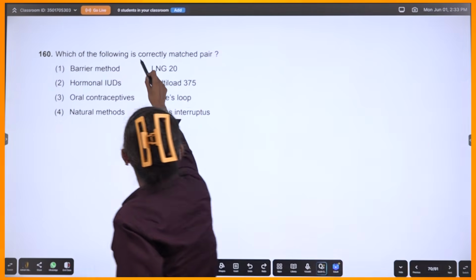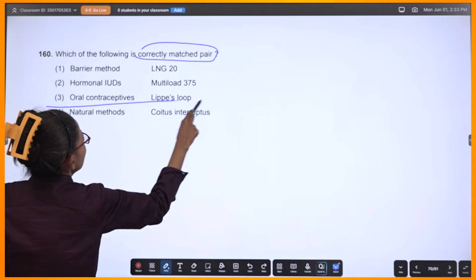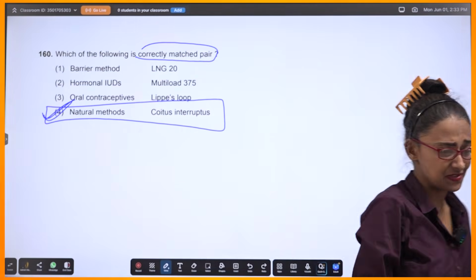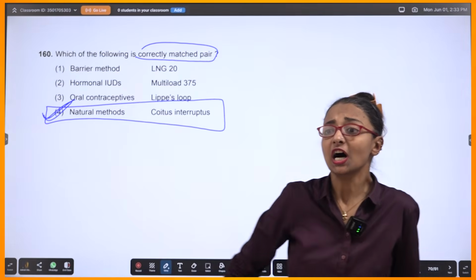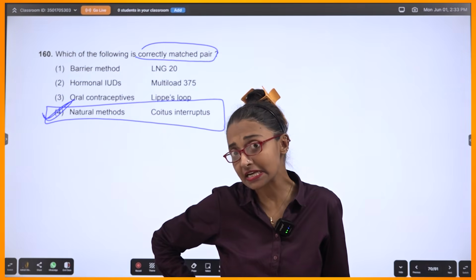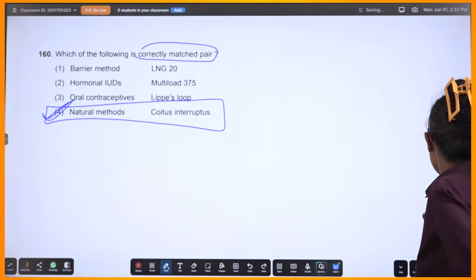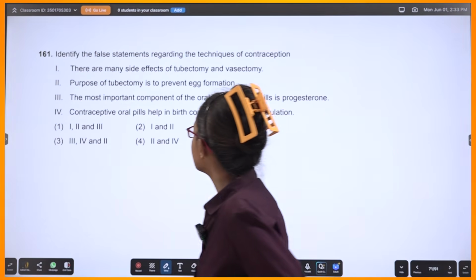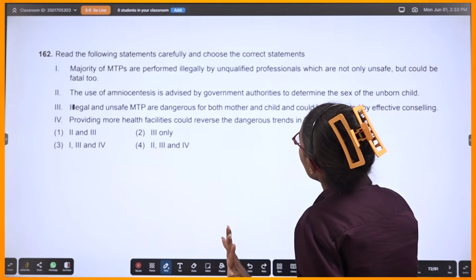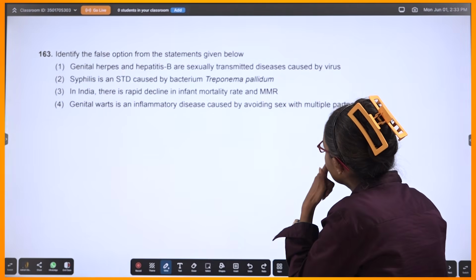Now this is so easy. You have to identify the correctly matched pair. They have given you some examples. Natural method is coitus interruptus, where semen is not allowed to be inseminated in the female reproductive tract, and that is totally under the control of the will. So natural method, coitus interruptus. Again, regarding the good contraceptive and all, I'm not doing it with you guys. This is easy.